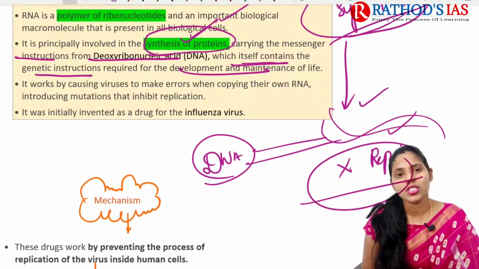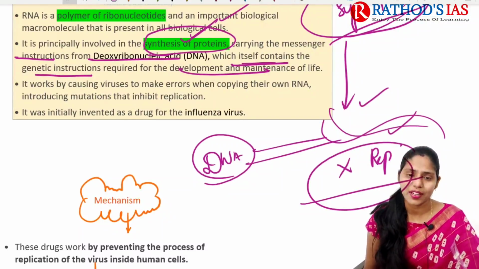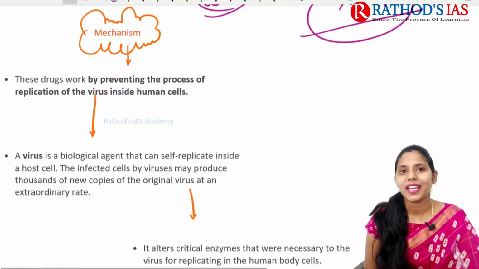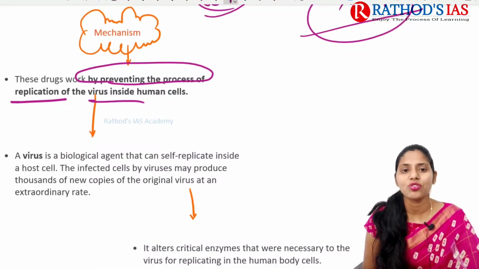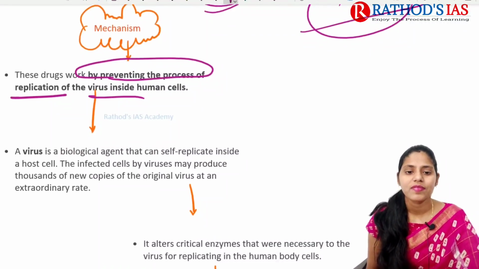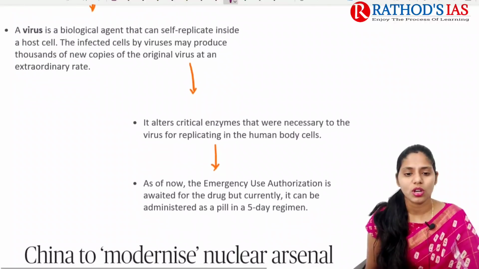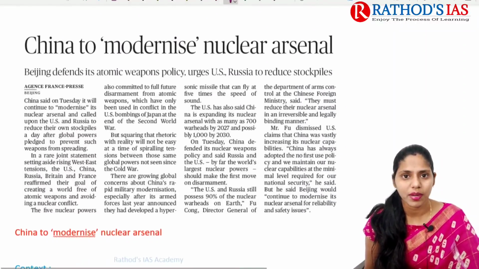Actually this drug was invented mainly to cure the influenza virus. If you're talking about the mechanism of action of this drug, it mainly works by preventing the process of replication of the virus inside our human cells. Okay, so this is about this topic, and now let us try to see the next topic.